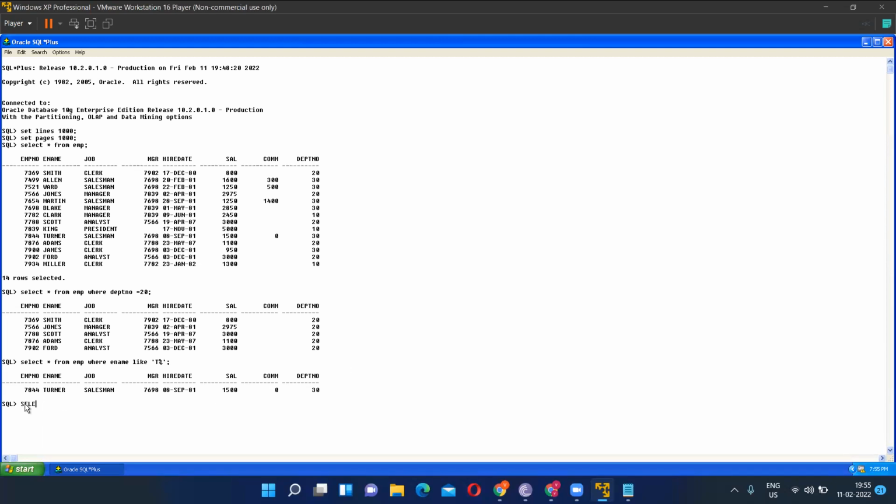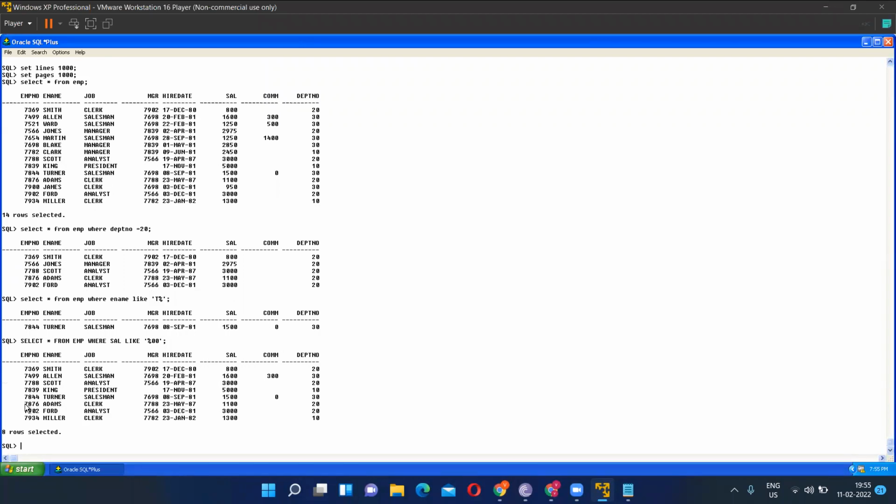So guys, what is the query? Select star from EMP where salary, then we use the operator like, and we want the last two digits to be 00. Before that it can be anything, but the last two should be 00. So that is the query, and these are the people whose last two digits are 00. Are you clear till this much? Tell me yes, no.